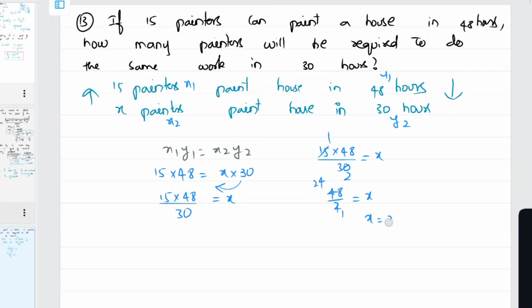x is equal to how much? 24 painters. So 24 painters are required. 24 painters are required to do the same work in 30 hours. Done.